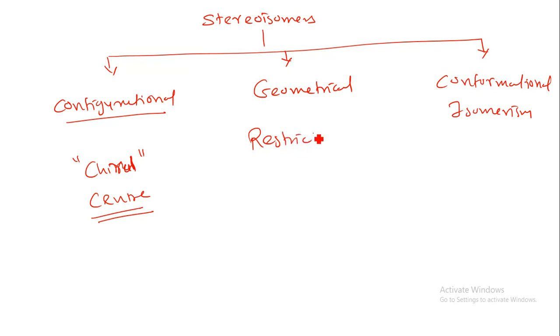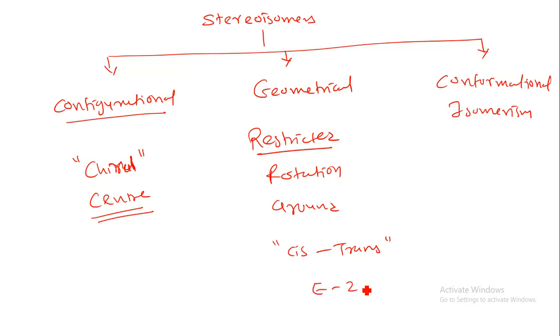In this we will study cis and trans, which are classified into E and Z configuration. Cis means Z and trans means E.